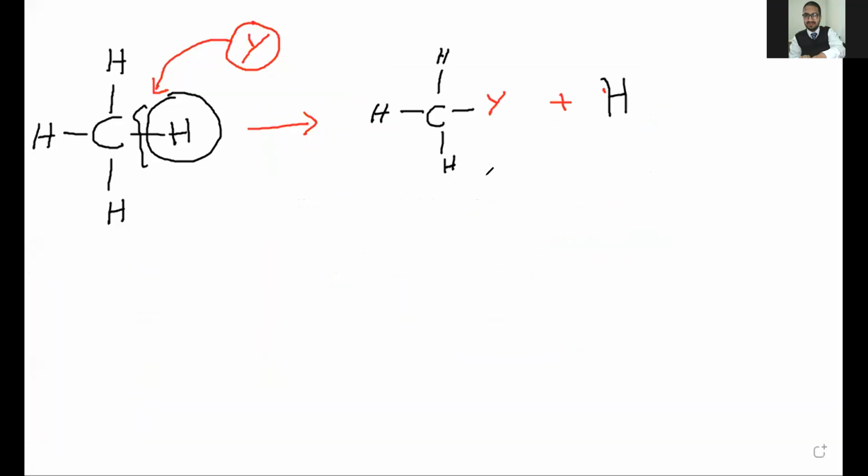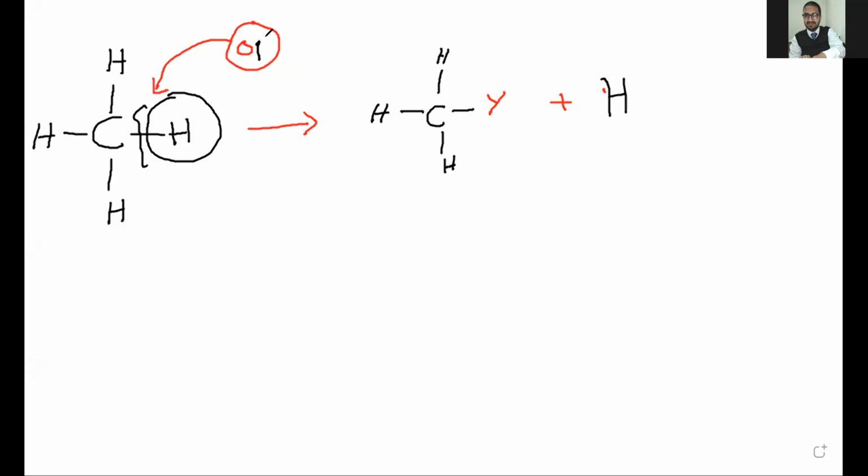Now you can see here, same compound. But this time instead of replacing it with Y, I am going to replace this with OH group. O means oxygen and H means hydrogen.